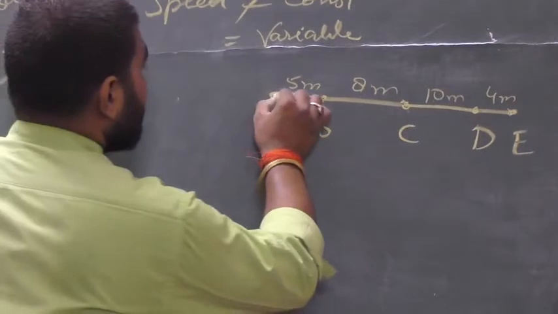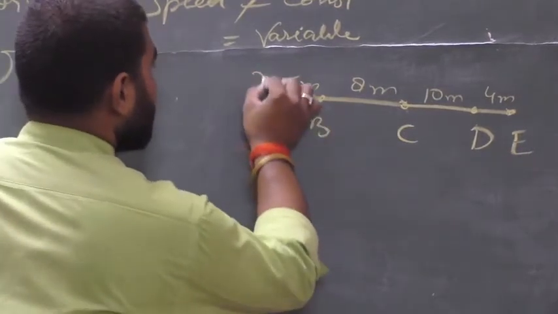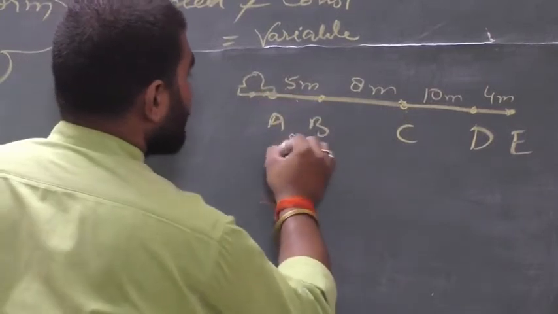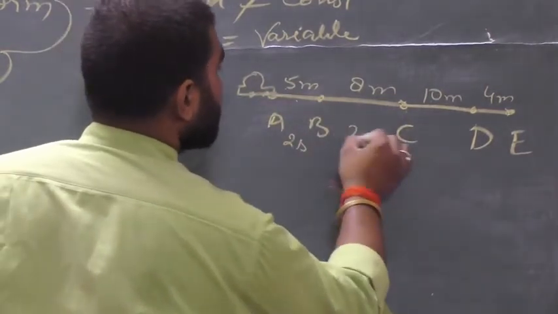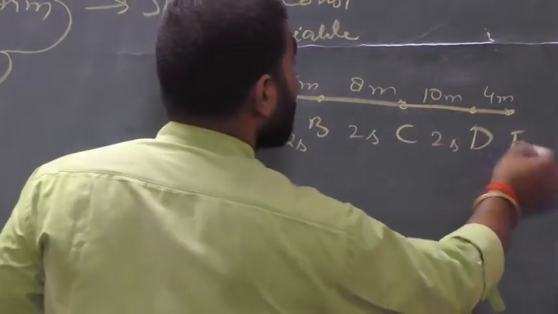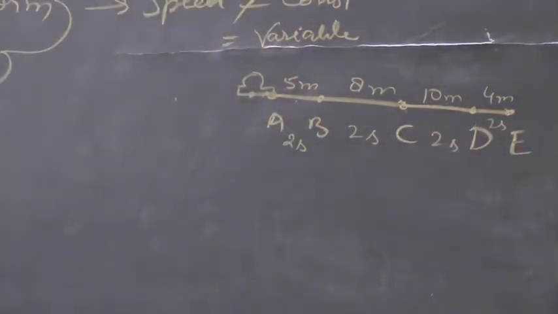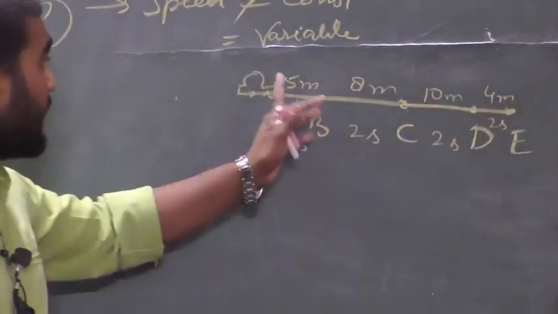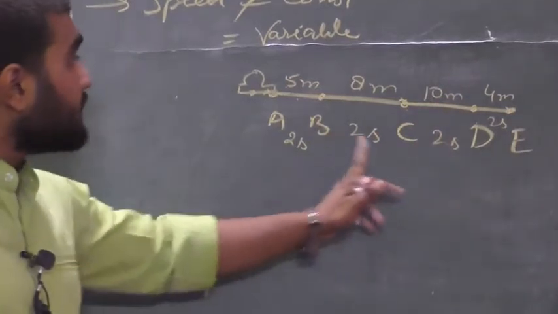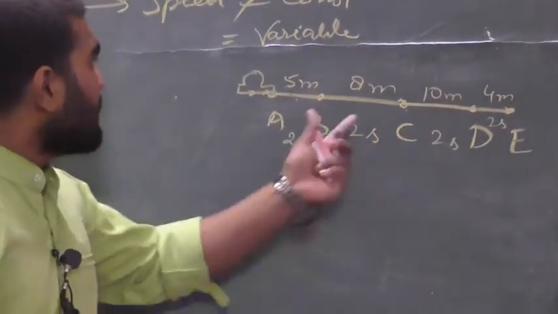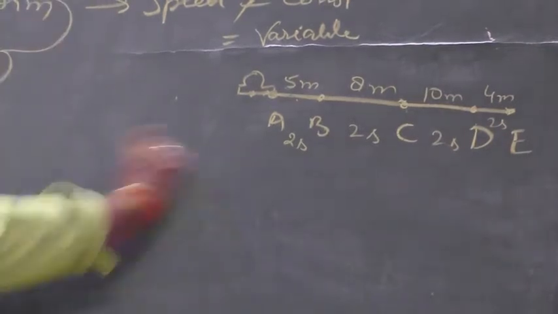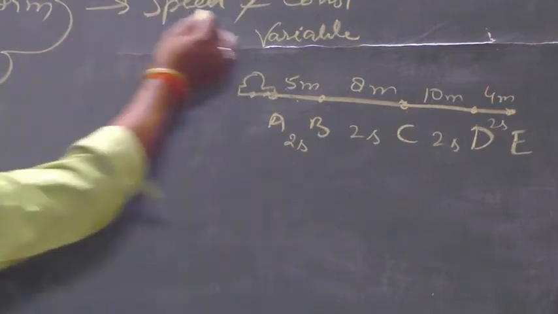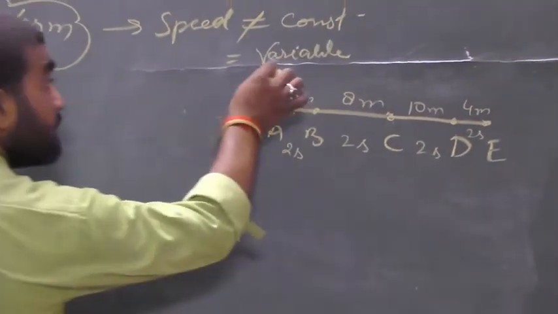Let's say the body takes 2 seconds to go from A to B, from B to C is also 2 seconds, C to D is also 2 seconds, D to E is also 2 seconds. Here the body is traveling unequal distance in equal intervals of time, then this motion is known as non-uniform motion. And here the speed will not be constant, it will be variable.